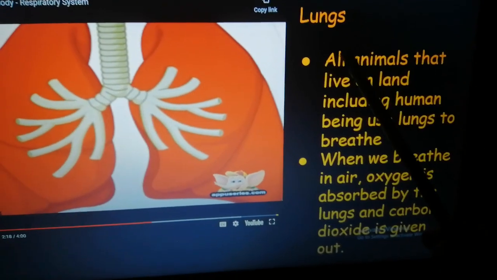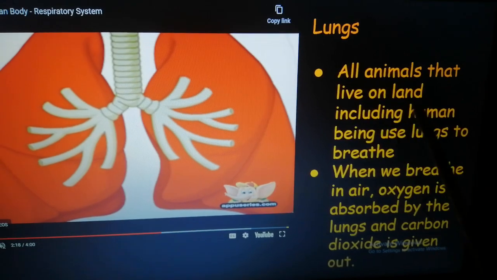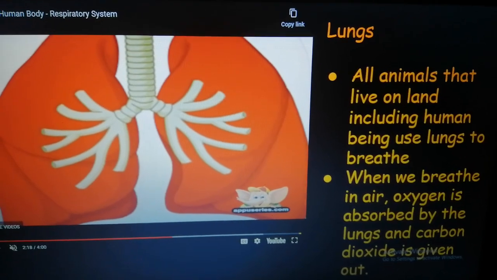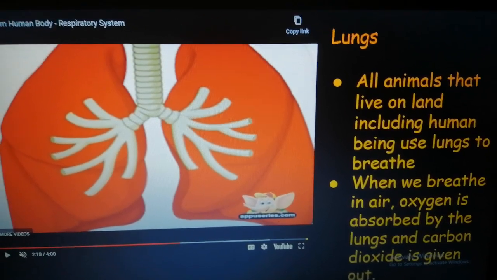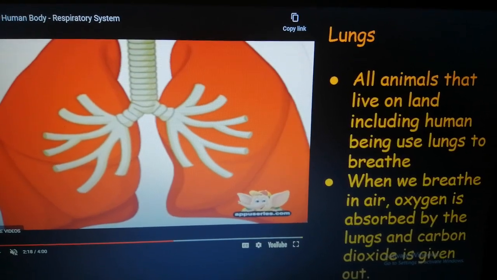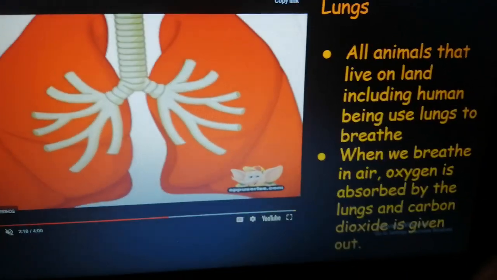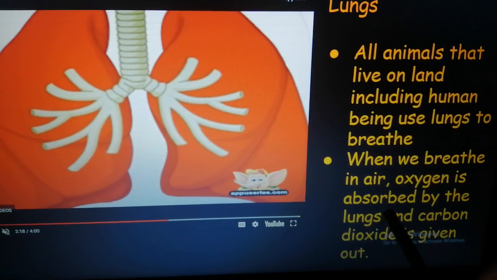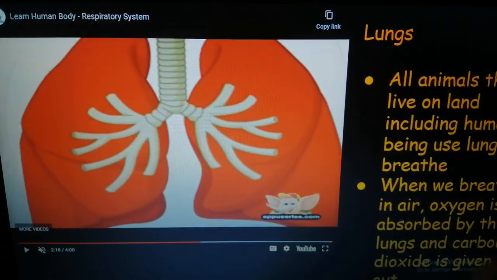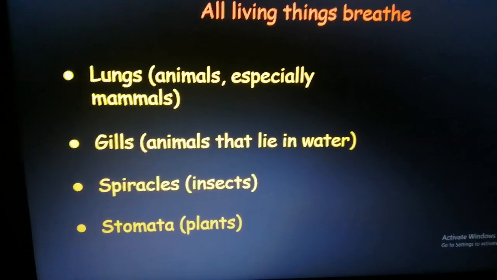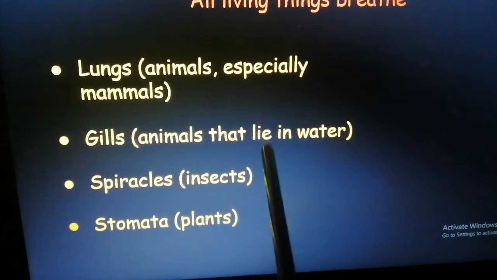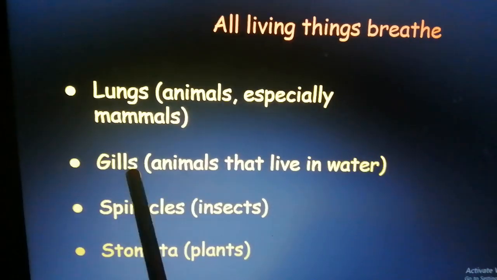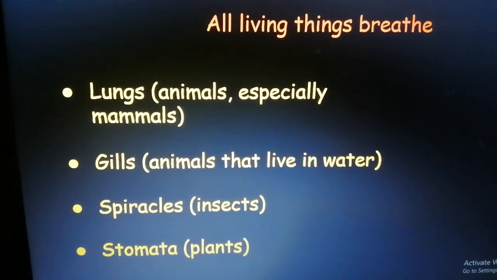So remember, all animals that live on land, including human beings, use lungs to breathe. Now depending on the size of the animal, the lungs can be 2 in number or they might survive on one single lung. When they breathe in air, oxygen is absorbed by the lungs and carbon dioxide is given out. Now, I told you that aquatic animals, that is animals that live in water, breathe through gills. Let us see how they work.